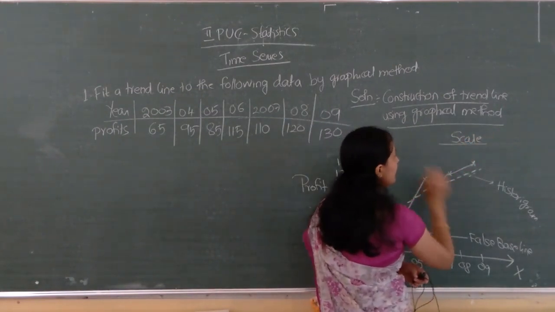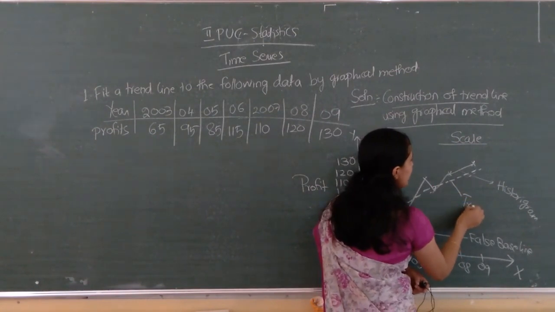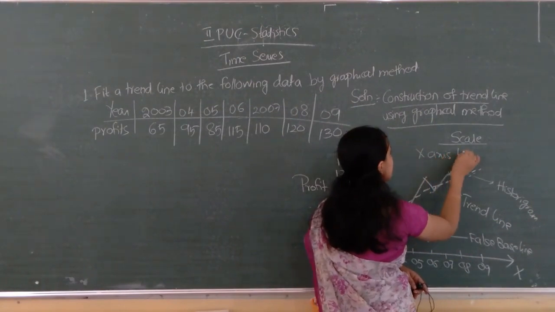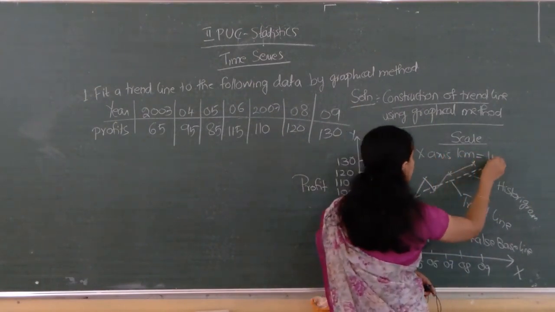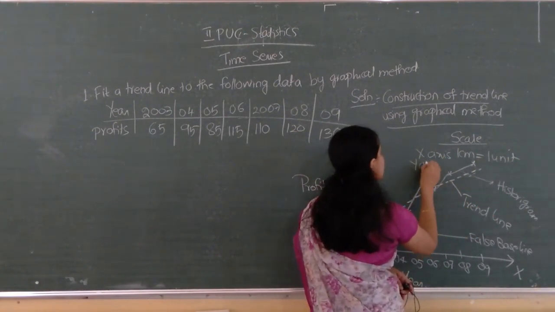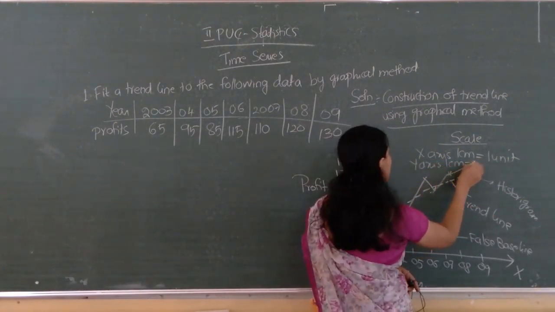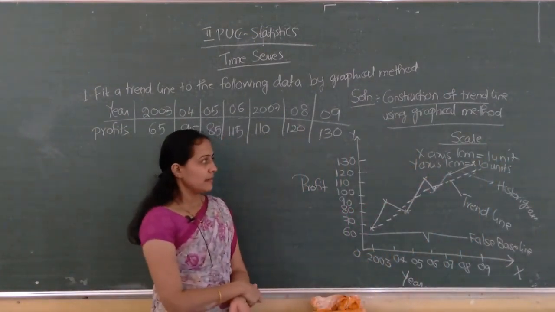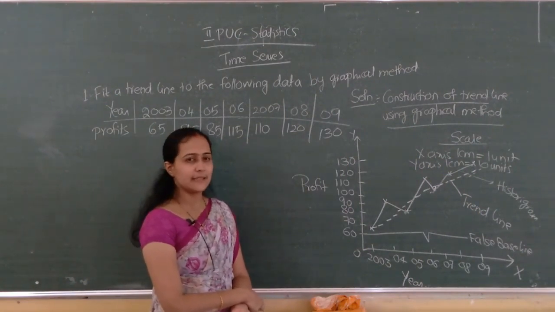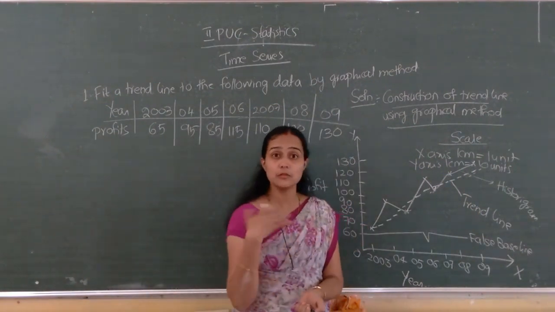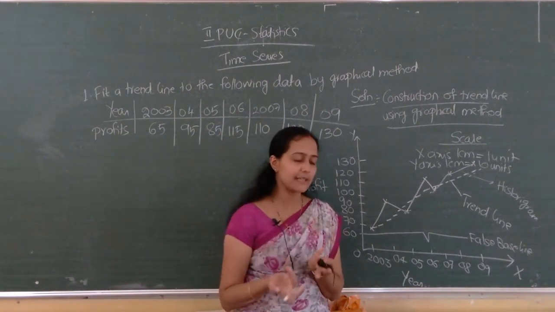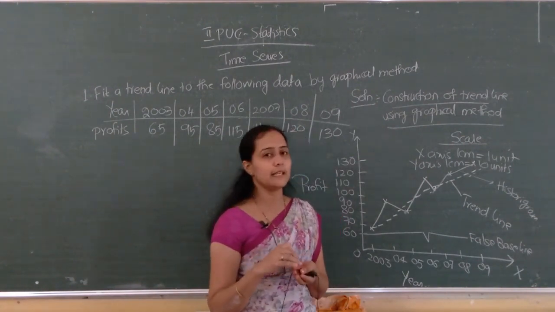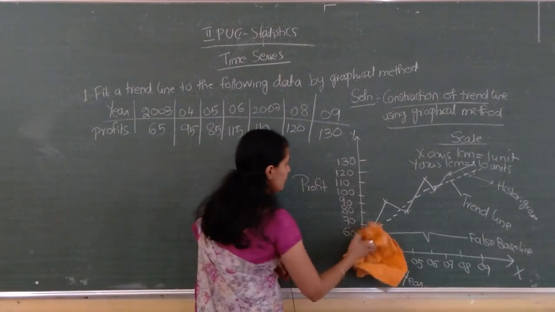Scale here: histogram, this is a trend line. In the scale you have to write for the x-axis 1 centimeter equal to how much, 1 unit, and for the y-axis 1 centimeter equal to 10 units. Okay, next. Hope this is clear to you. You can draw your own line, don't worry about why I did it this way. You just go your own way; the only thing is that the number of points above and below must be equal. Okay, hope this is clear.